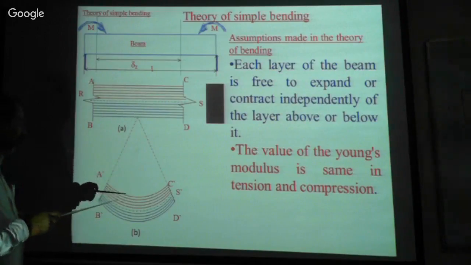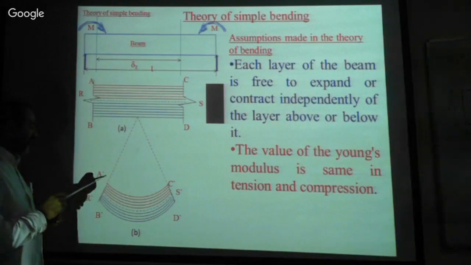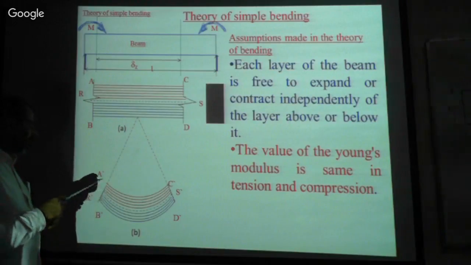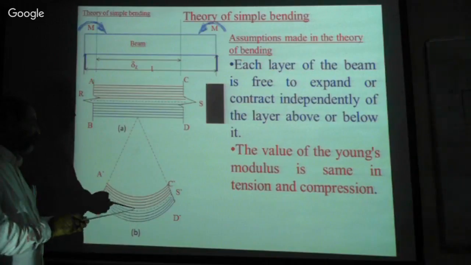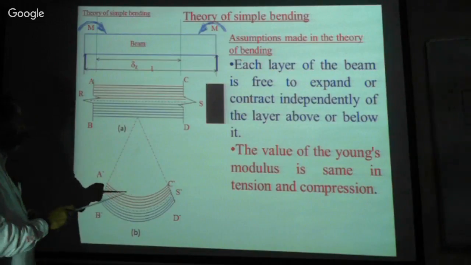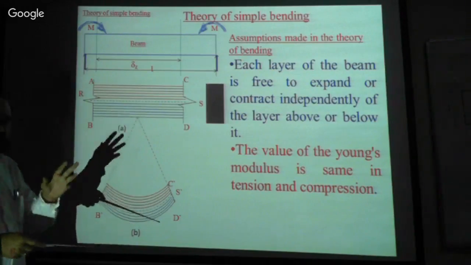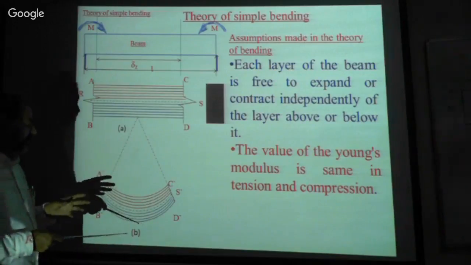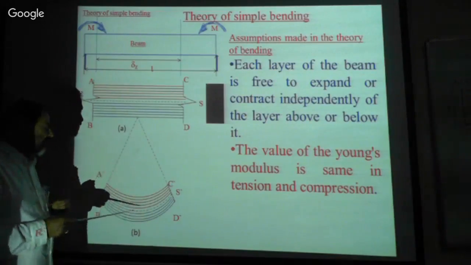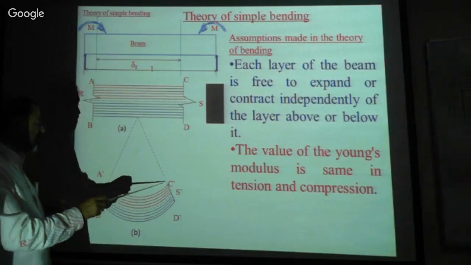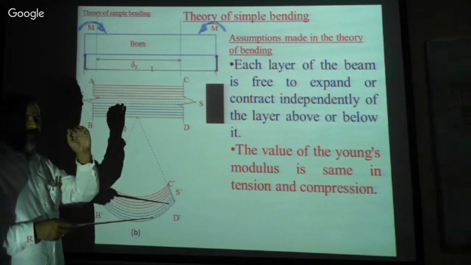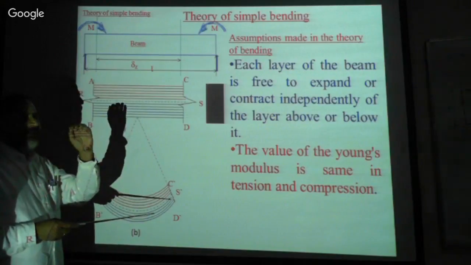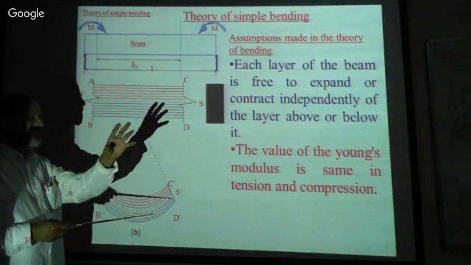Now after loading, when the deformation takes place, this is the behavior of the beam. Everyone should understand this, isn't it? Since from the beginning we are discussing the strength of materials, when there is shortening when the load is applied, that means stress is induced.